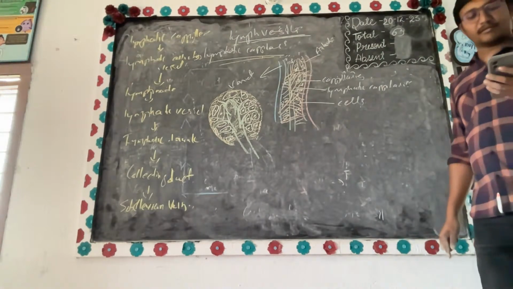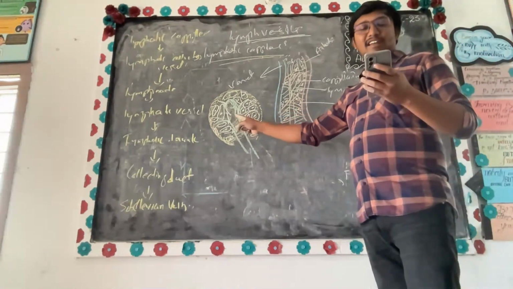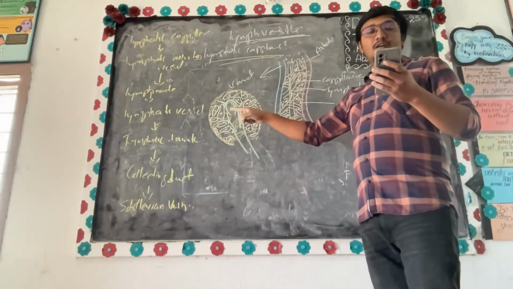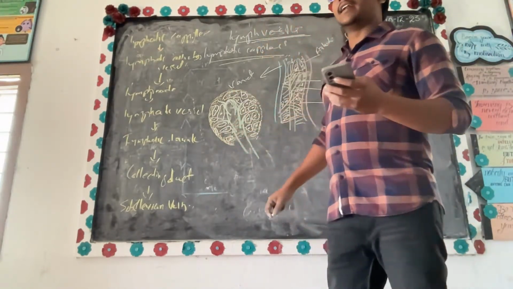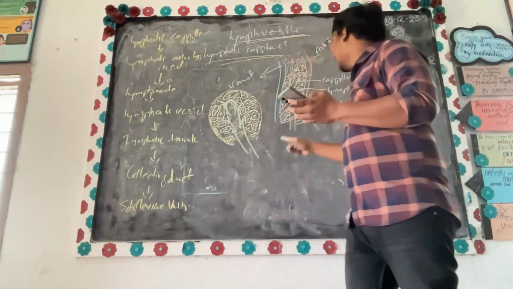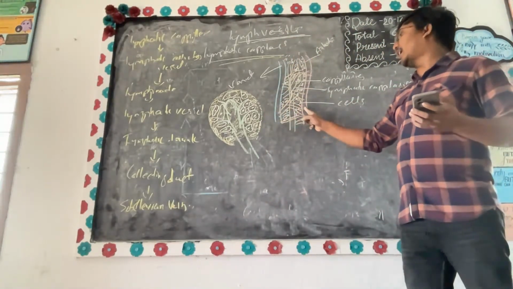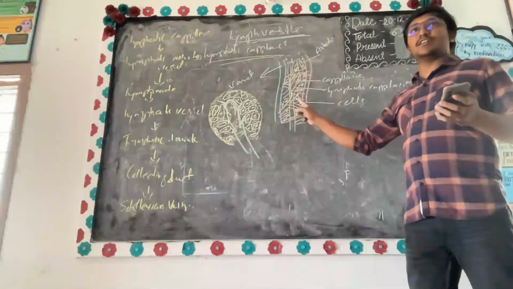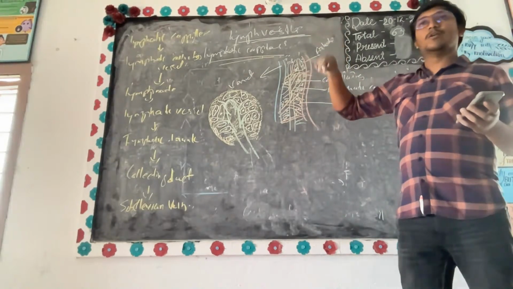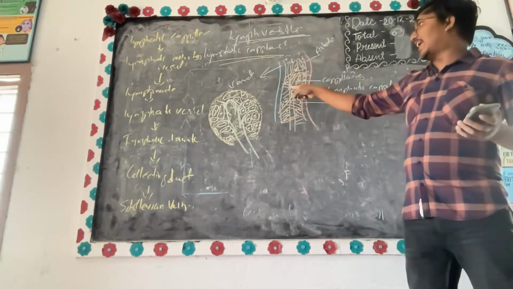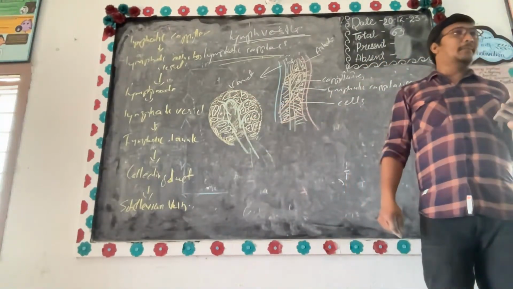Now listen. I'm talking about structure. Have you seen? Yes or no? These are having a blind end. Now if you see blood capillaries, they are interconnected between arterioles and venules. Did I leave any capillary like that? No. But the lymphatic vessel I left, so these are stopping like a blind end.